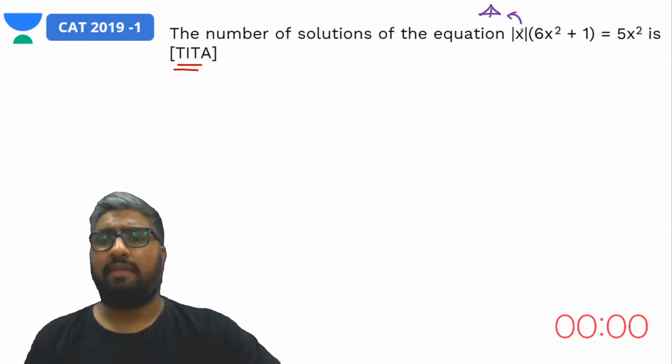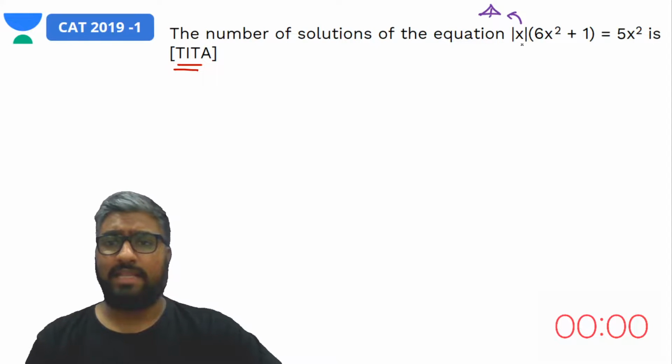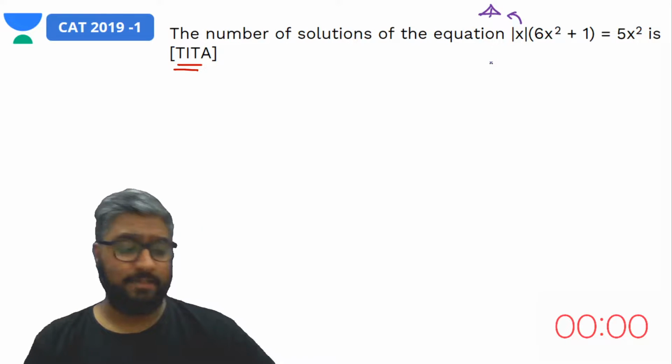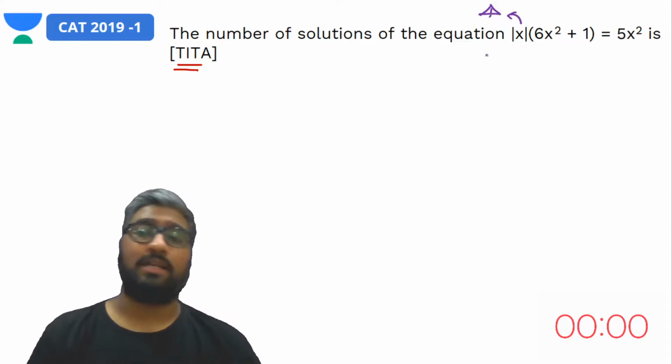So whenever you have a mod X, whenever you have anything in modulus, you have to be extremely careful, careful enough to not mess this up. Harvinder also says the answer is 5. Very nice. Khushbu's gotten it as well. Superb.